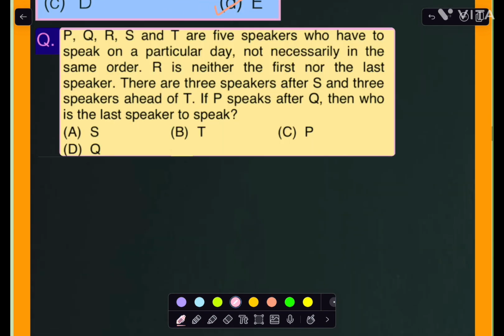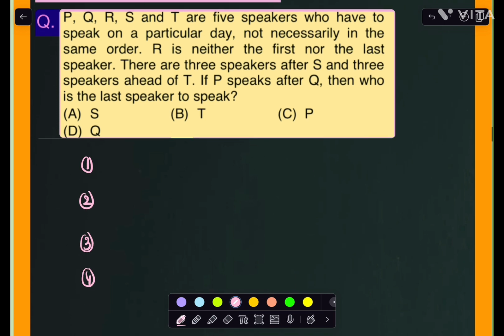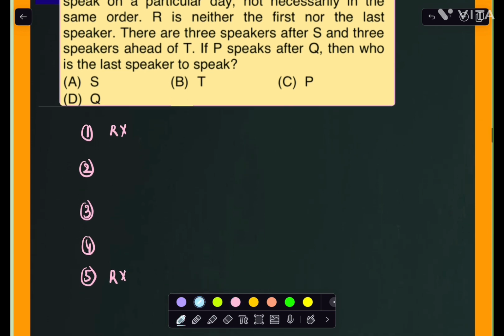Next, similarly, there are 5 speakers here, so I can take 5 places: 1 2 3 4 5. R is neither first nor last, as mentioned in the question, so this will cancel it. R cannot be first place and R cannot be last place.